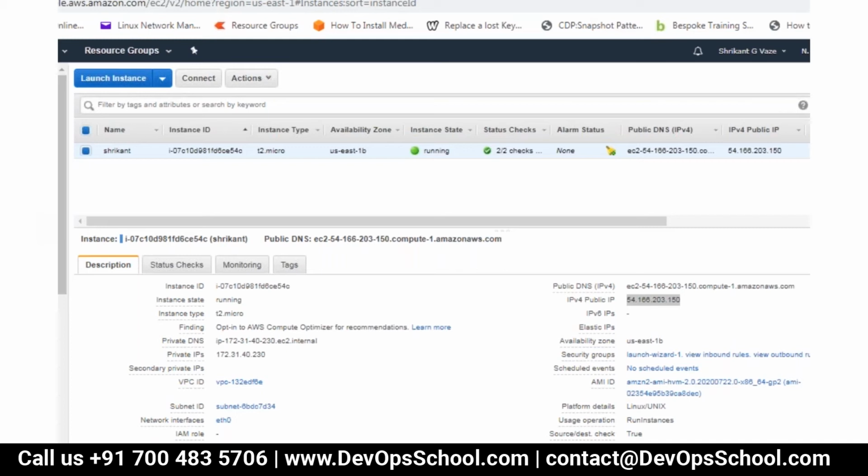Just RDP to it, and you should see Putty and PuttyGen already installed, and check from there whether you are able to access the AWS website.